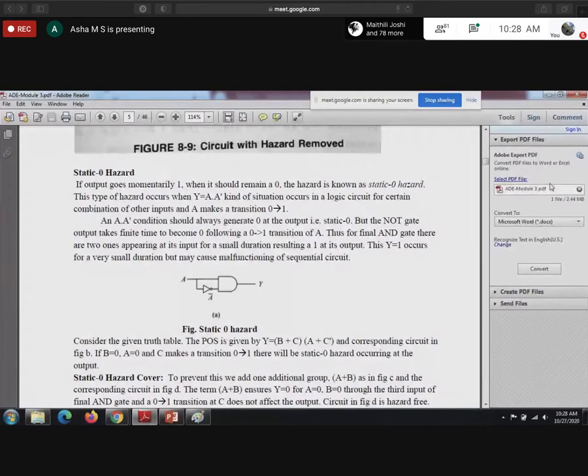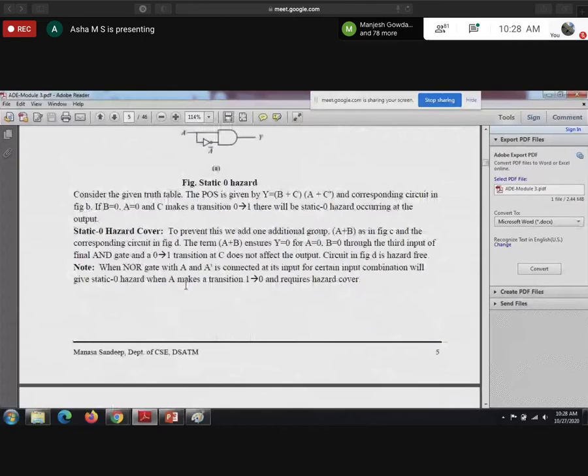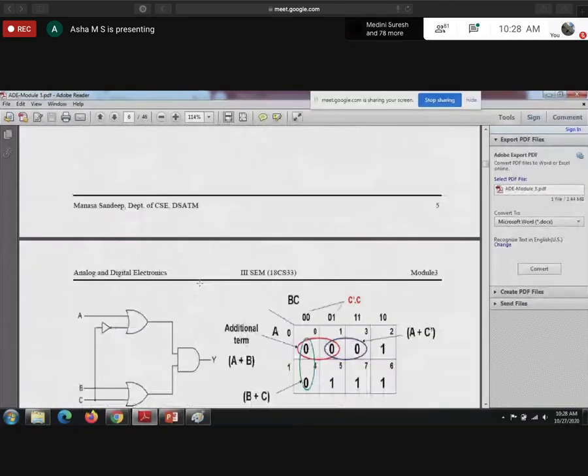So here the input is going to change from 0 to 1. Someone asked, ma'am, if it changes from 0 to 1, what will happen? When it changes from 0 to 1, we will be getting a static 0. We won't get static 1 as well. So here I have one small circuit. We'll understand this small circuit, then we'll go to the big circuit.